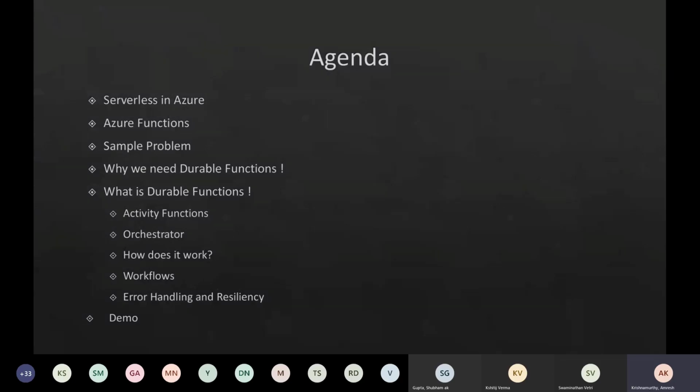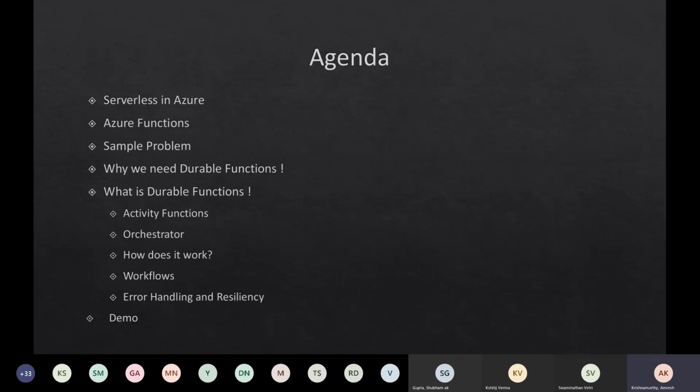So we will pick a simple problem, kind of a workflow, and see how we solve that in previous versions of Azure Functions. And with durable functions coming in, how can we simplify solving that problem? Thereby we will also learn the different components of durable functions and a bit of background on how it works, which is also going to let us know why we need something like a durable function. So we will see the what and why of durable functions over the course.